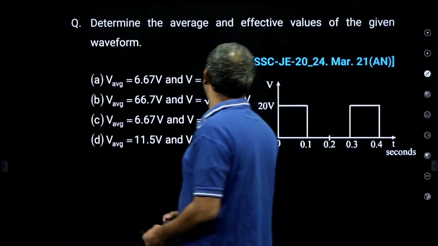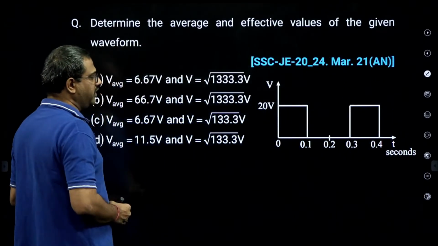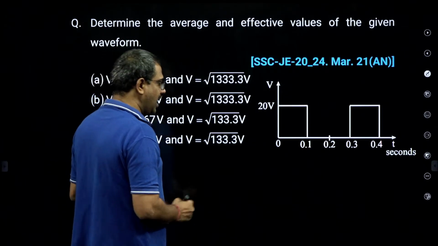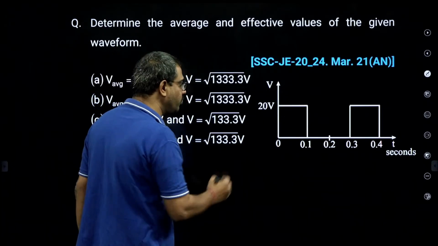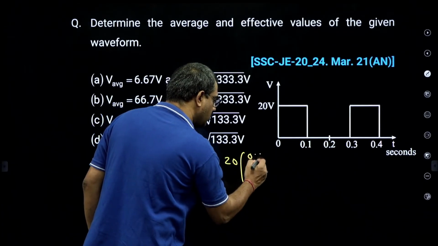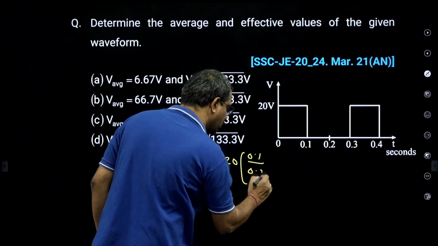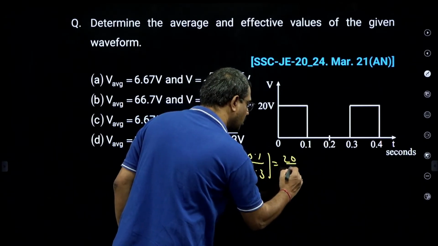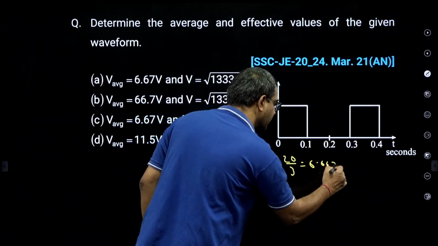Now determine the average and the effective values of the given function. Now the average value, I told you how to do such chopped DC. V average is this into x by y. X is the on time, by the total time period 0.3. So this is 20 by 3, and 20 by 3 is 6.667 something.